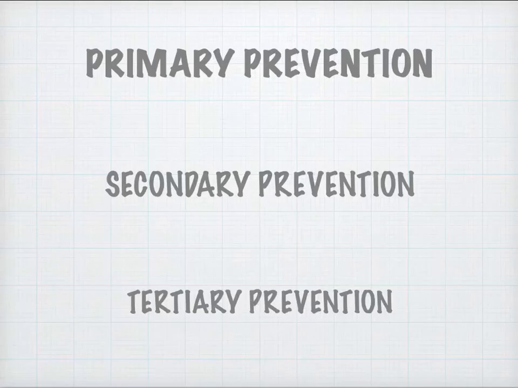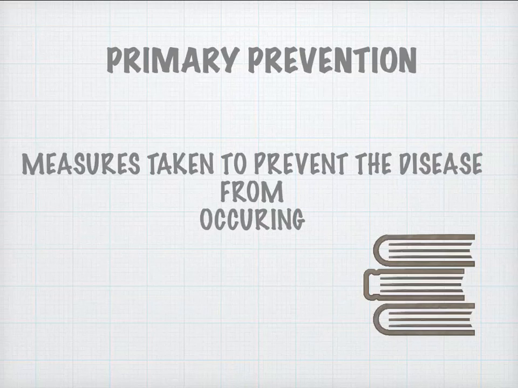We have three levels of prevention. Primary prevention is the most important type, and people are working more on primary prevention as compared to secondary and tertiary prevention. The second is secondary prevention, and the third is tertiary prevention. What is primary prevention? The disease has not occurred, but we know that there is a disease, it can spread, and it is deadly. So we start taking measures so that we do not contract the disease.